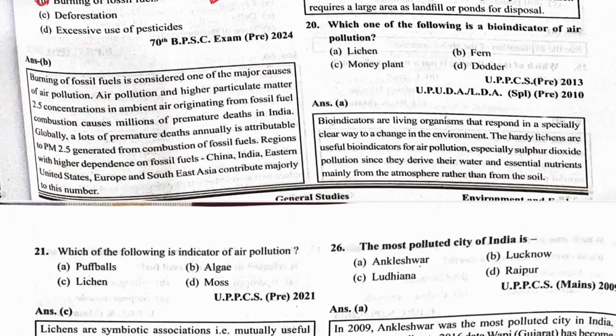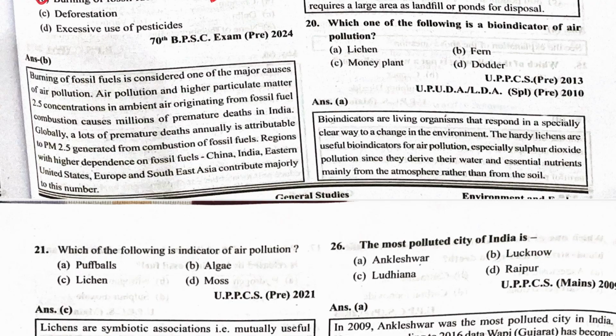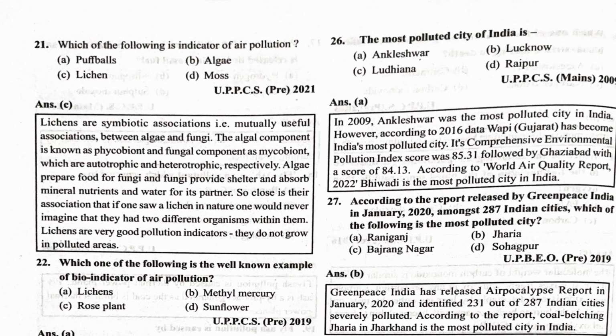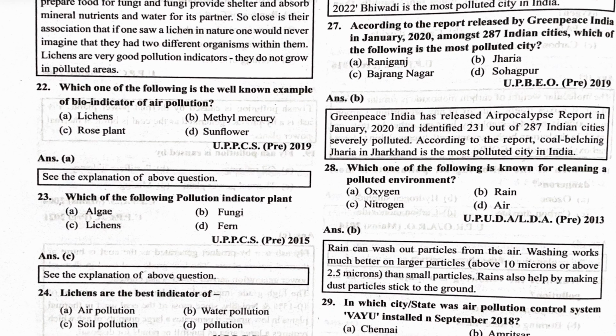Which of the following is a bio indicator of air pollution? This is a well-known question and always gets repeated, that is lichen. If in any area we see lichen, then we can say that this area is safe for breathing, meaning the air is very clean in this area if we find the lichens. Which of the following is an indicator of air pollution? The indicator is lichen.